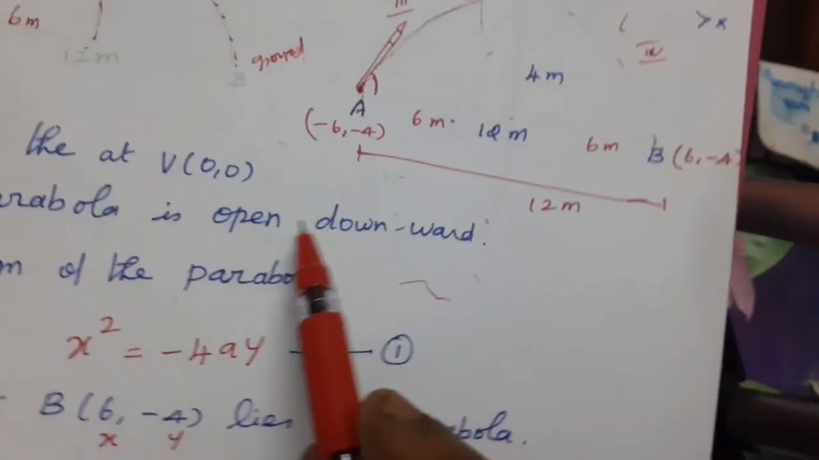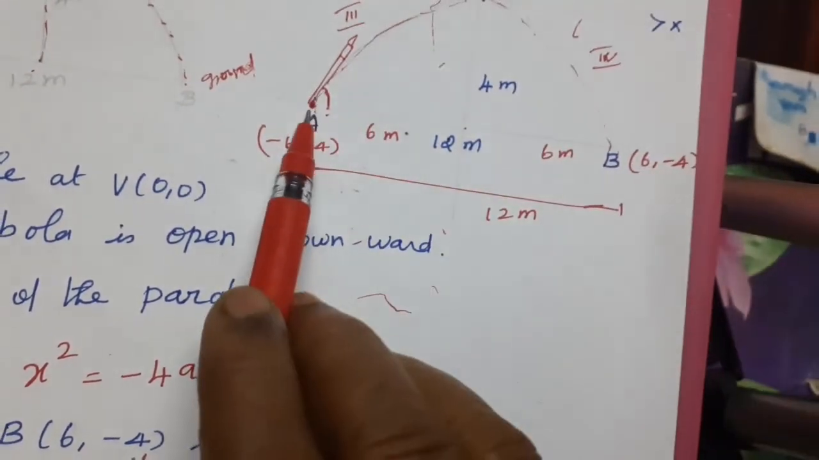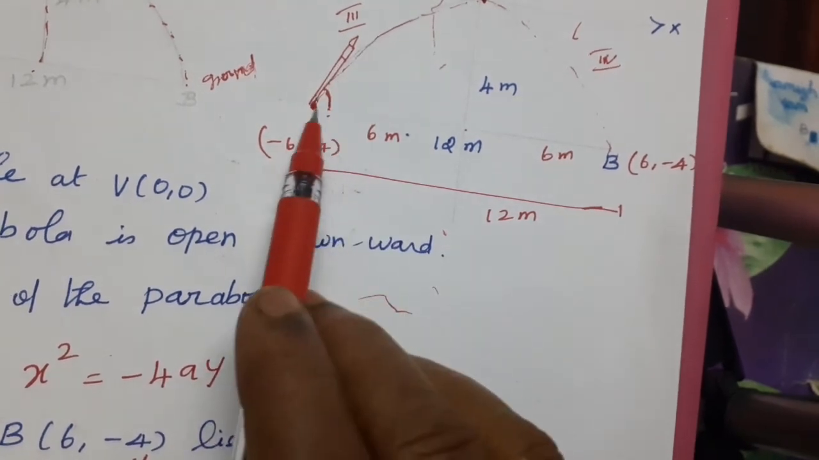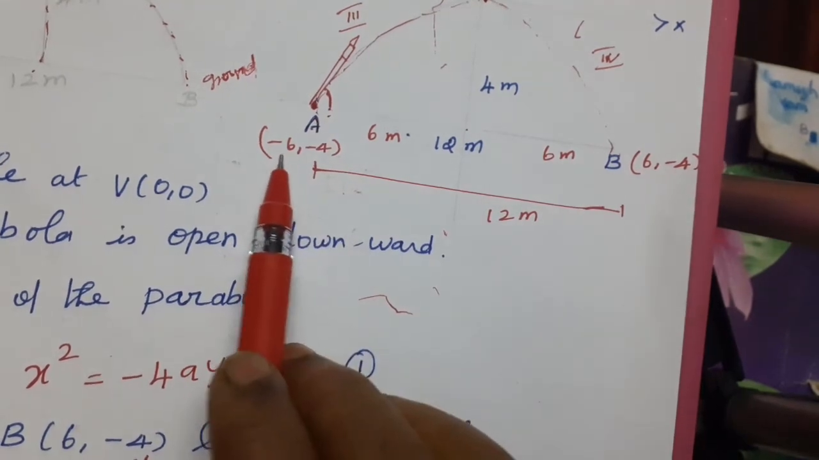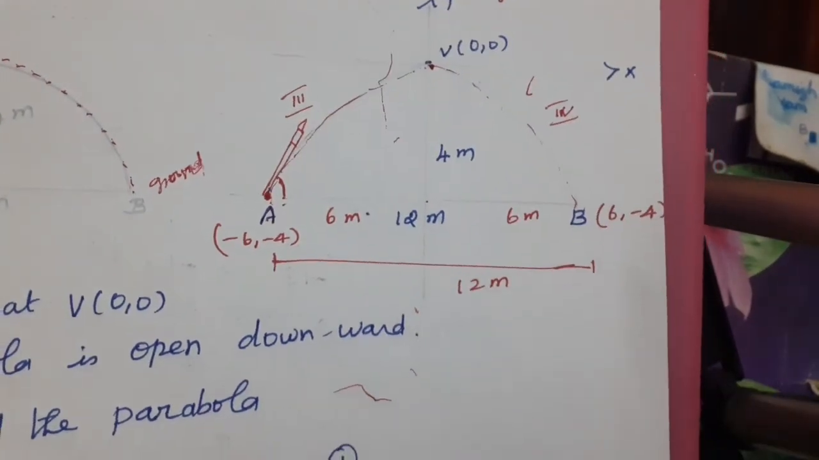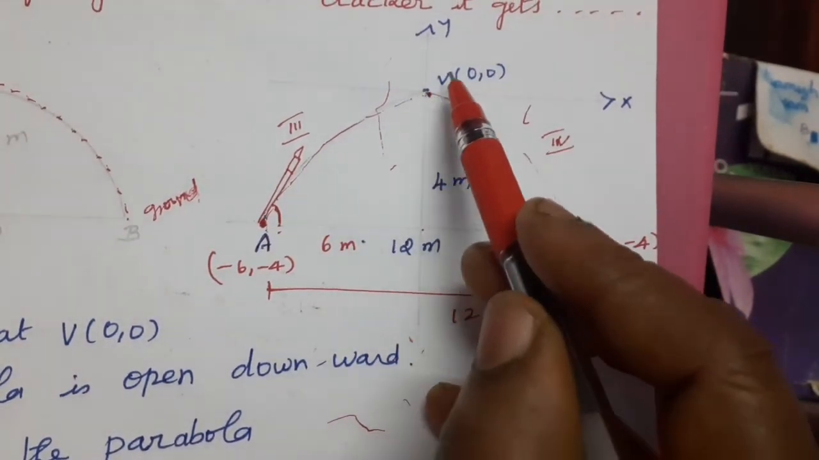Now what are we going to find? We are going to find the angle of projection from the starting point. This is the rocket cracker. We draw the x-axis and y-axis normally. The diagram is drawn neatly for you. This is the x-axis, this is the y-axis. Vertex is 0, 0.